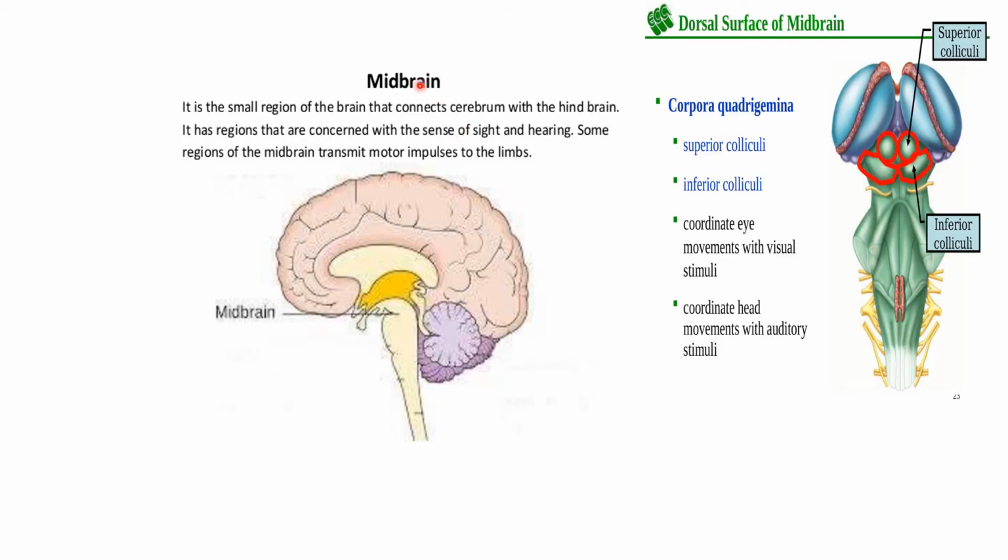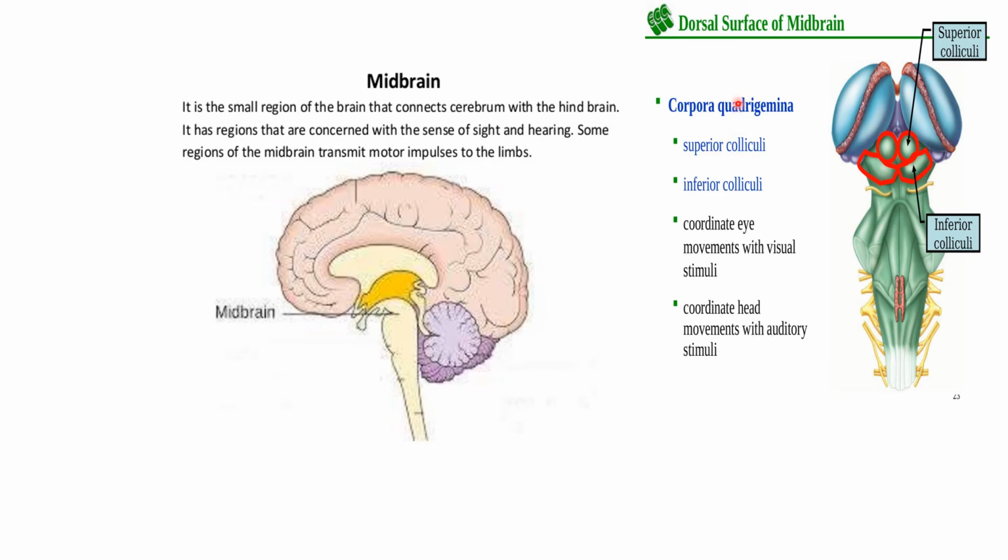Now moving on to the midbrain, it is a smaller region of the brain that connects the cerebrum with the hindbrain. So this is the midbrain. The cerebrum is connected with the hindbrain through the midbrain. It has regions that are concerned with the sense of sight and hearing, that means vision and hearing. Some regions of the midbrain transmit motor impulses to the limbs.